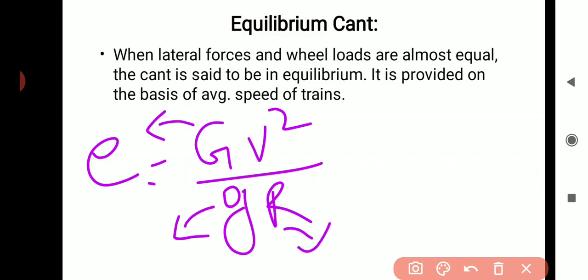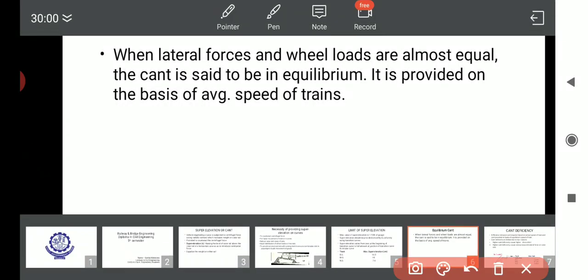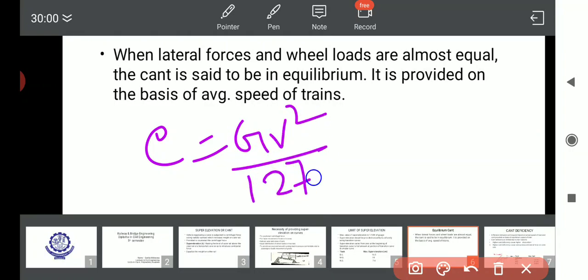is the radius of the curve. If we write V in kilometer per hour, and put the value of g as 9.81, then this formula becomes E = GV² / 127R.